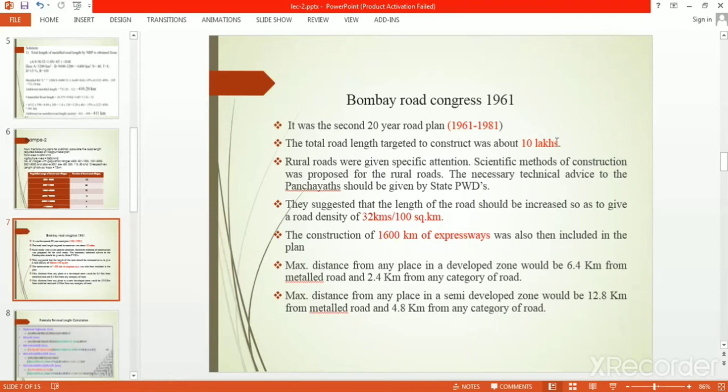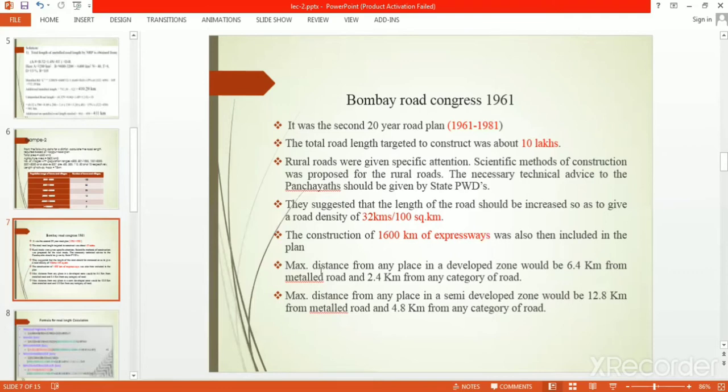The total road length target is 10 lakh kilometers approximately, and the road density for this program is increased from 16 to 32. In the first highway plan, the Nagpur plan, the target was 16 kilometers per 100 square kilometers of area. Now it is 32 kilometers per 100 square kilometers, just doubled. In addition, the committee recommended construction of 1600 kilometers of expressway.